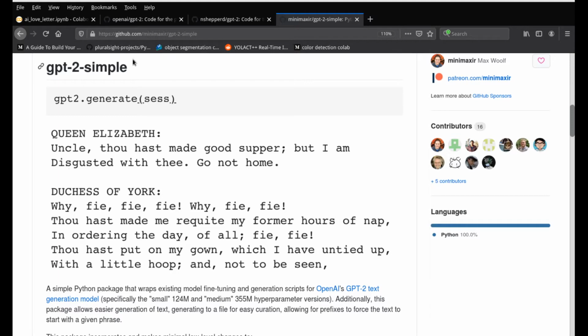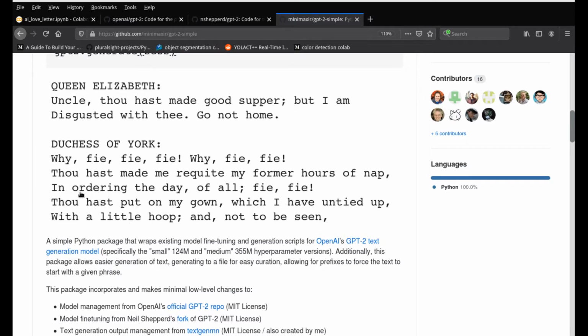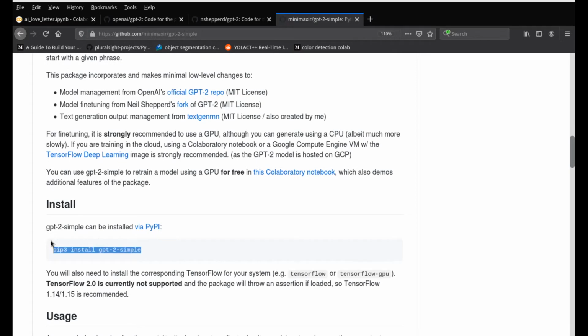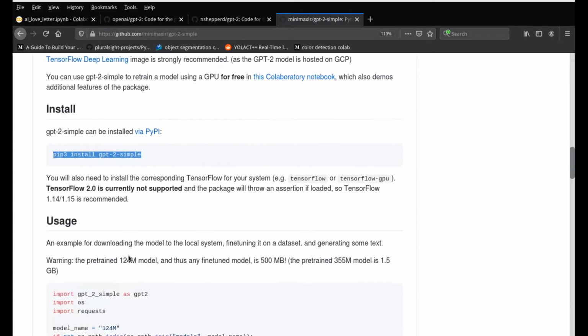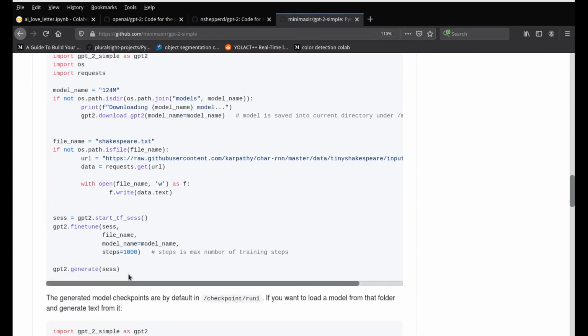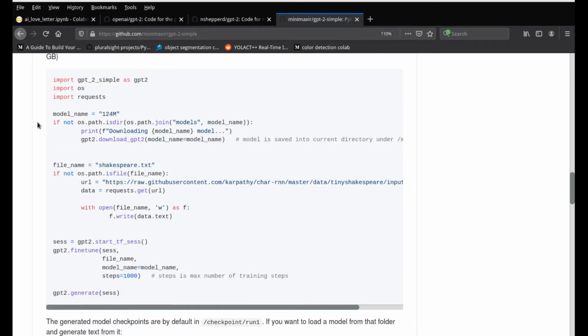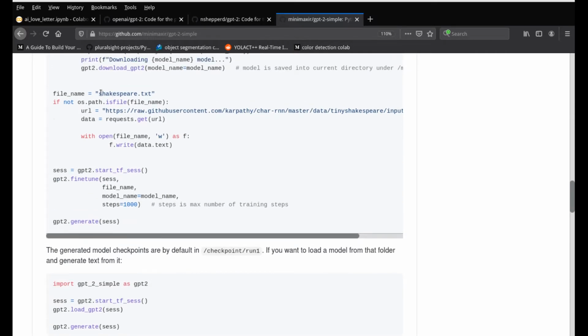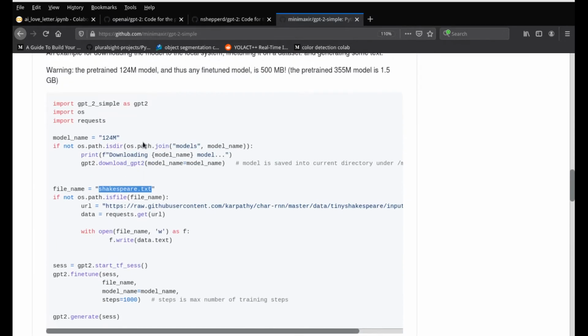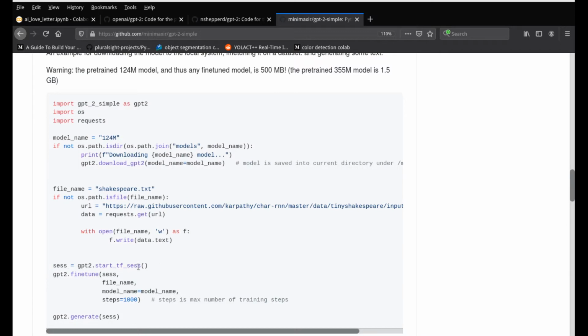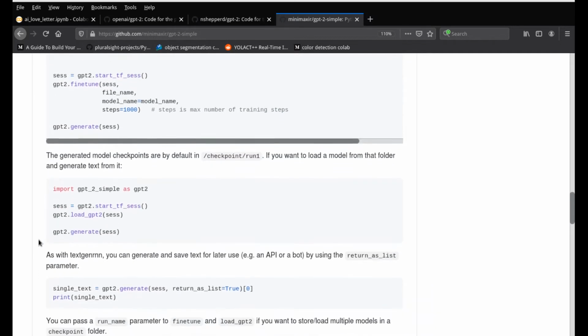You can see that he has given an example of the Shakespeare text, and see how OpenAI is able to read and then train on the file accordingly. You can just use pip install GPT-2 Simple, and it can do the job for us. In the repository, he has also given code on how to use it, and this is what I have used in the code which I'm going to show you now, to see how we can generate our own text. This is using basically the Shakespeare text, and you can always go to the code and run it by yourself and see how this works. I'll leave the link to this repository in the description to help you understand.